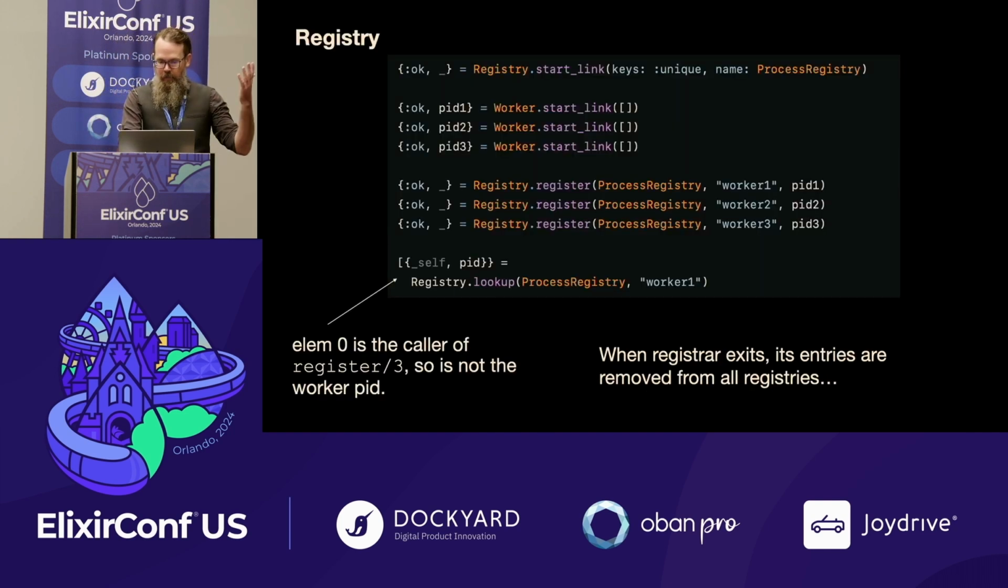But once again, Elixir gives us registries. This is a unique key registry, so the worker name needs to be unique. One thing is that the registrar, the process that actually does the registration, is the thing that owns it. So when the registrar disappears, the registry receives that message and cleans that up. So this is probably not what we're going to want to do.